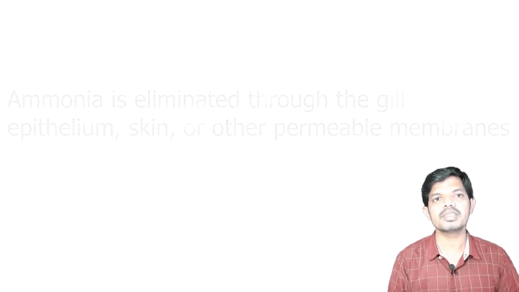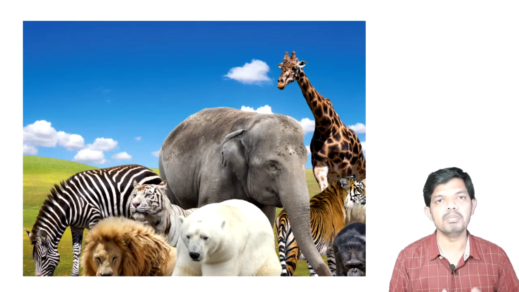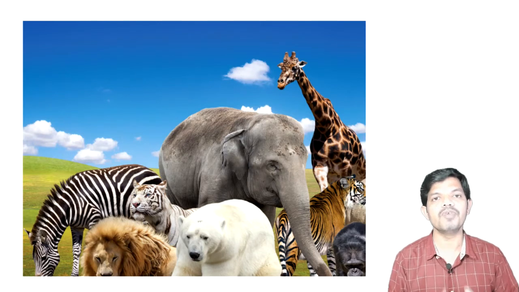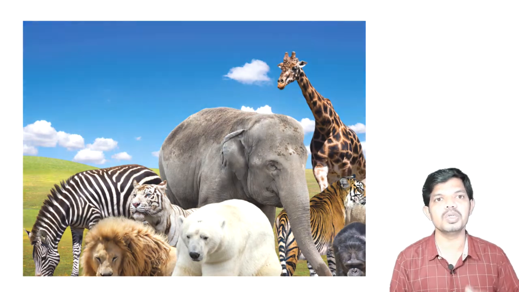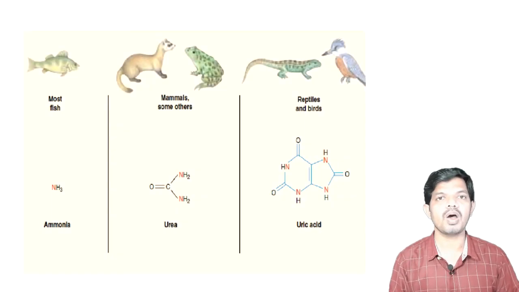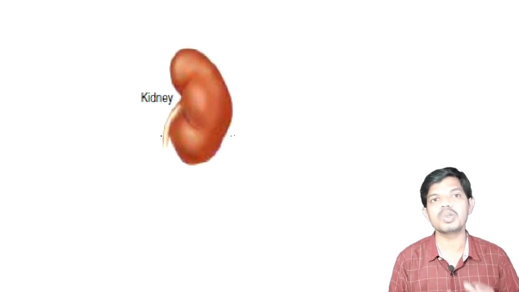However, in terrestrial vertebrates, water is limited, so water conservation becomes more critical. Mammals have followed a different evolutionary route in dealing with nitrogen elimination. They depend largely on ureotelism, the conversion of ammonia into urea. Mammalian kidneys accumulate urea and excrete it as a concentrated urine, thus also detoxifying ammonia and conserving water.